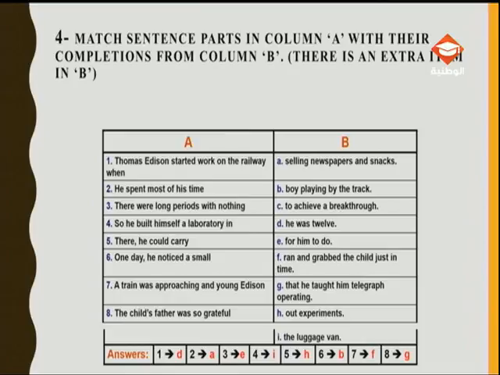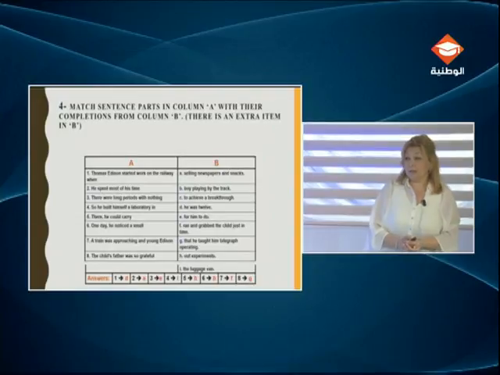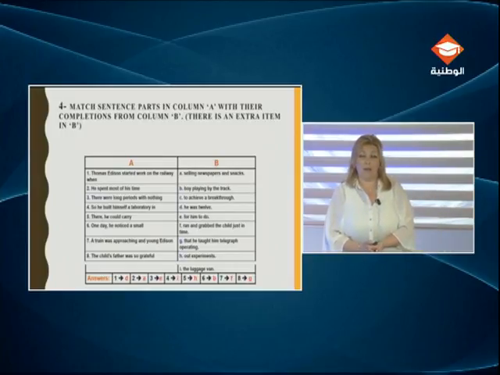What about this structure? So plus adjective. What do I need? It's so easy that. The child's father was so grateful that he taught him telegraph operating.